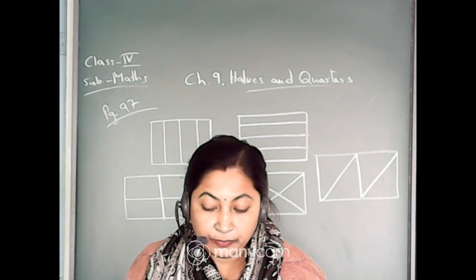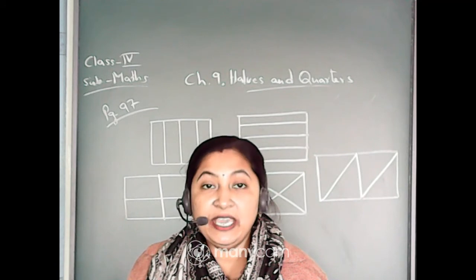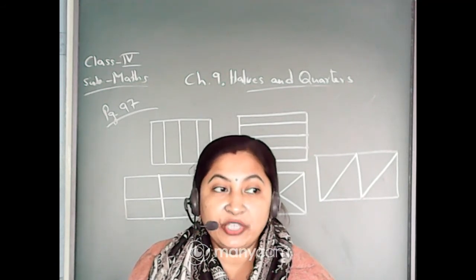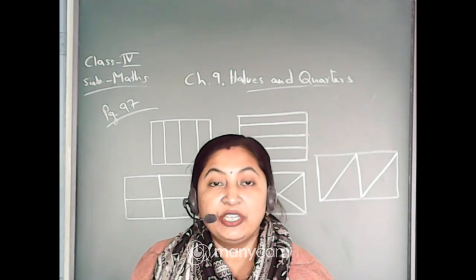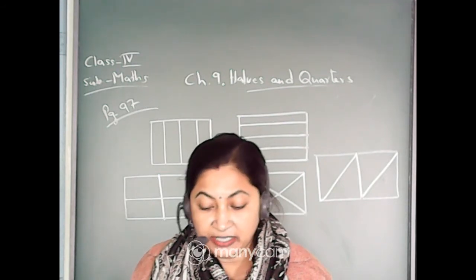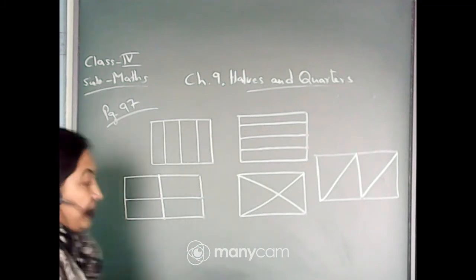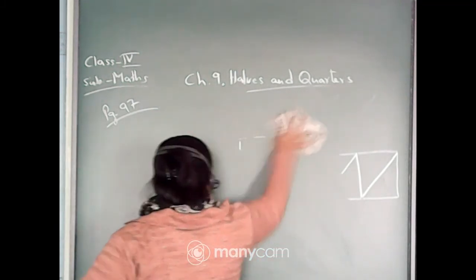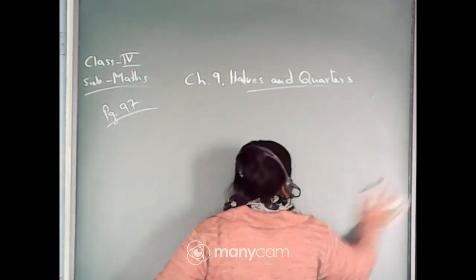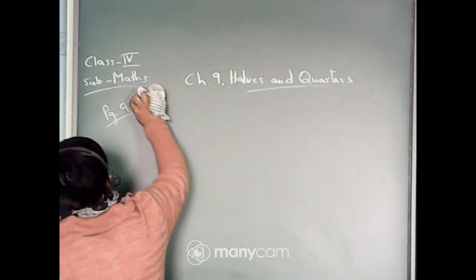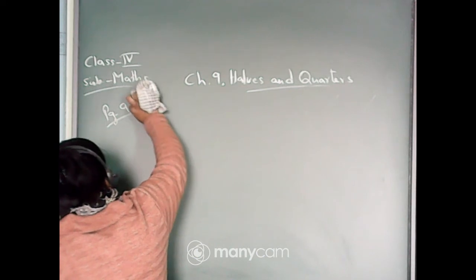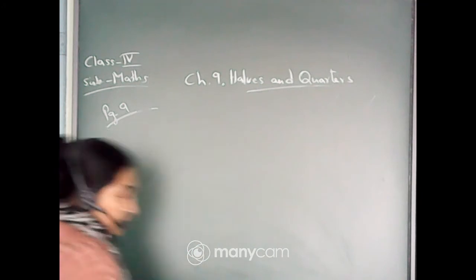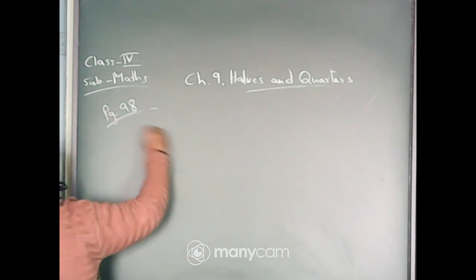Next one. How much does each get? Now you have to answer how much does each get. What part or what fraction each of them has got. Quickly write in the chat box. What part has each of them got? Sorry, write it in the chat box. What part each of them has got?